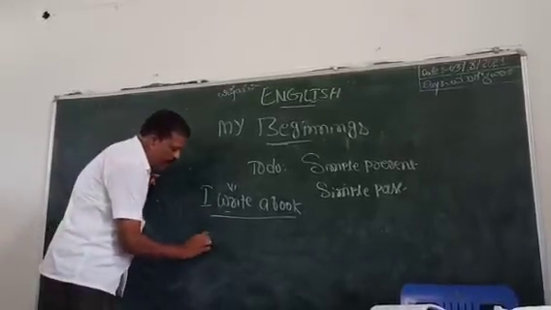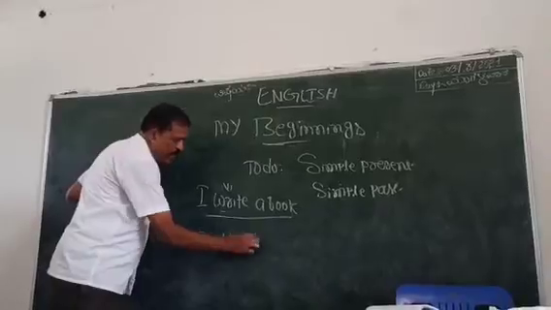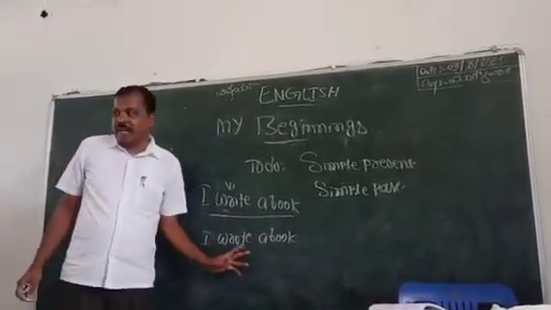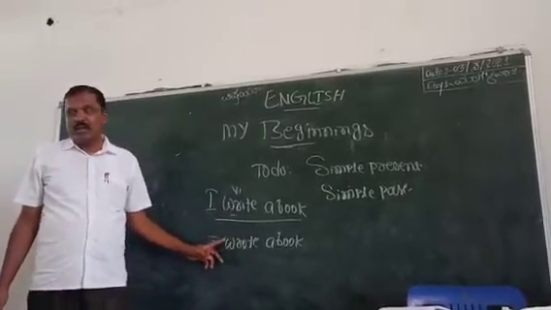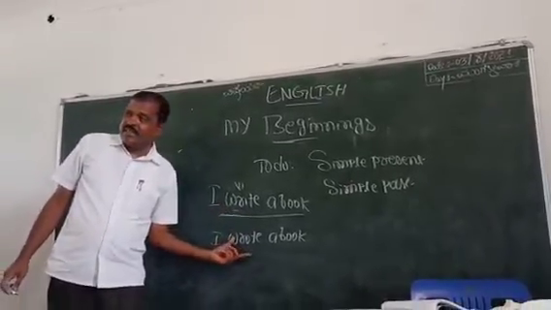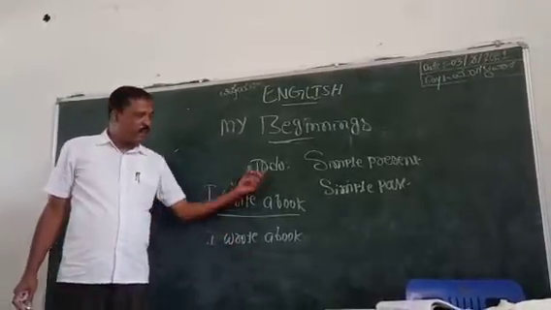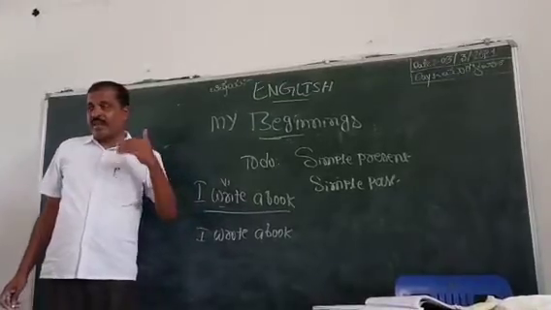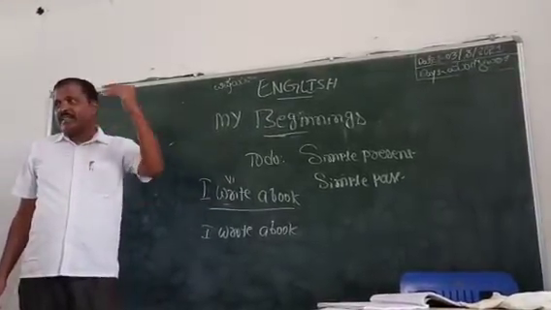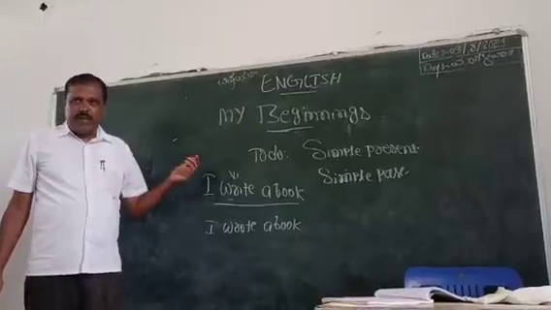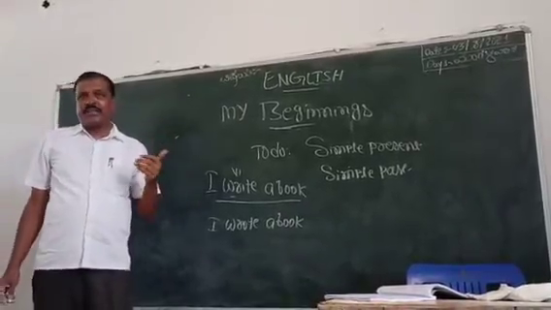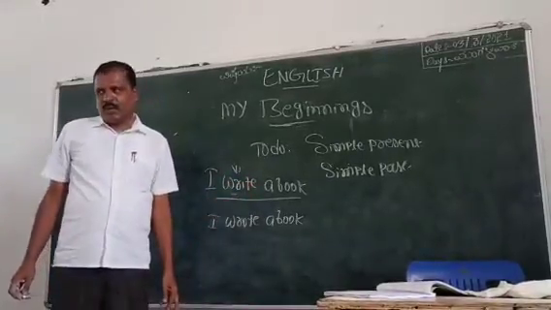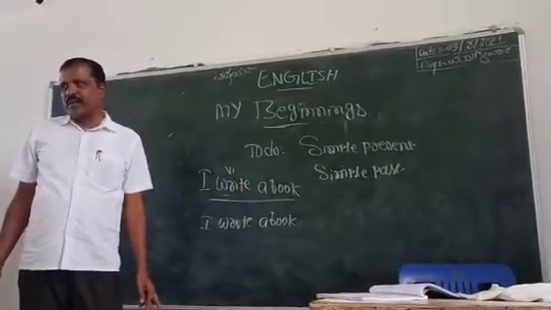So here, I wrote a book. It is an example of simple past tense. Simple present tense, simple past tense. In sentences of simple present tense and simple past tense, when we make a negative, make a question, or form a tag, we must use the to do form.